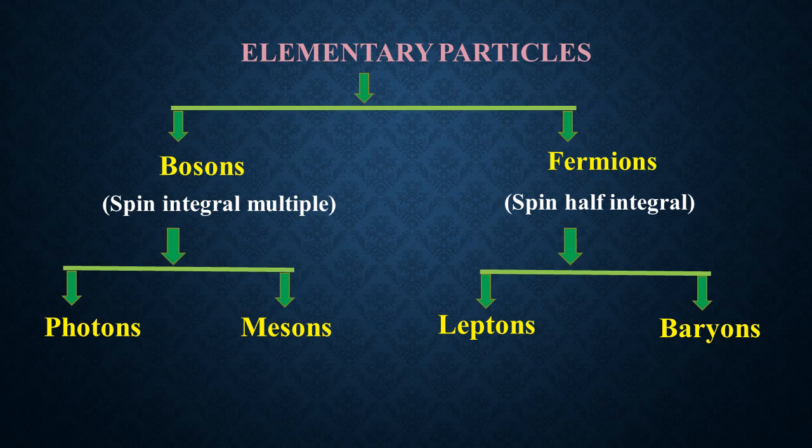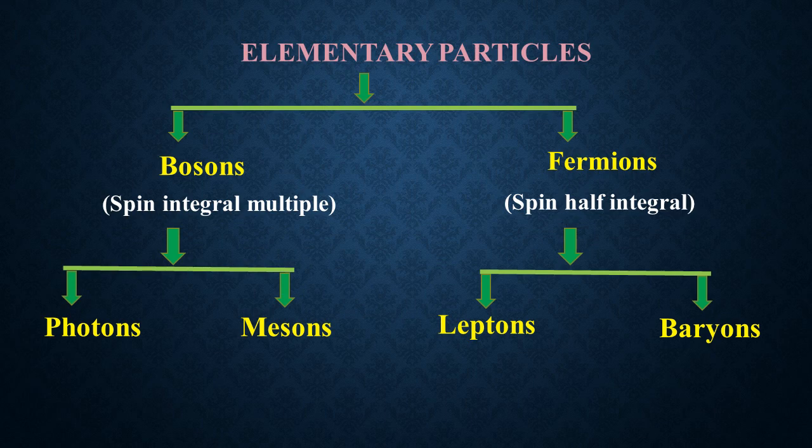Here in this video, we are going to discuss the classification of elementary particles. Elementary particles are subatomic particles not composed of any other. Elementary particles can be put together into two broad kinds, bosons and fermions, based on the property of spin, which is connected to the kind of statistics governed by the particles.